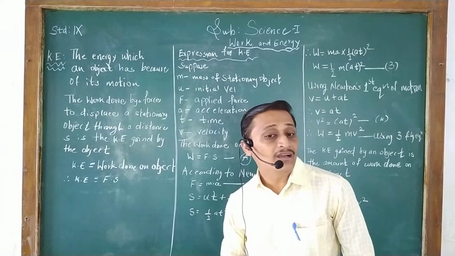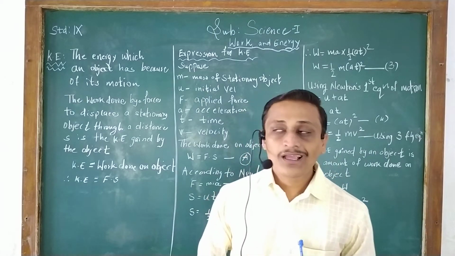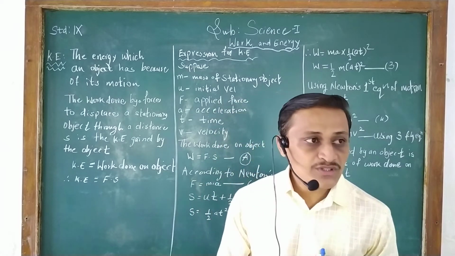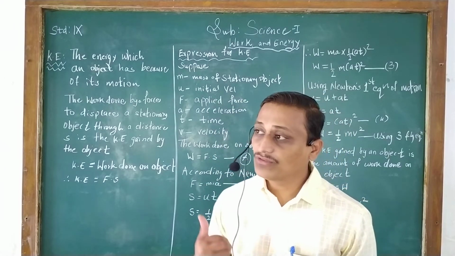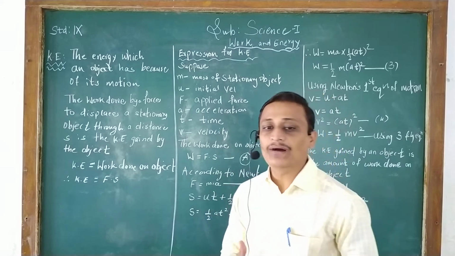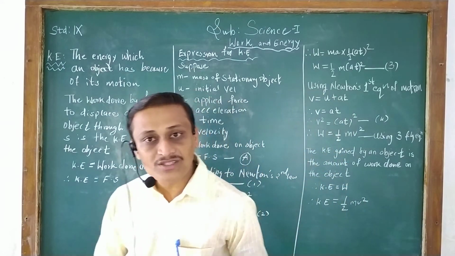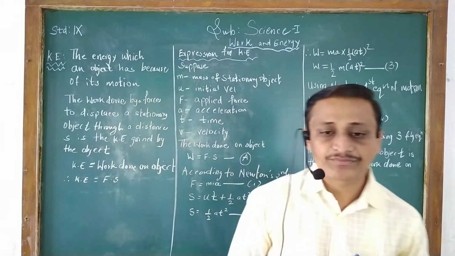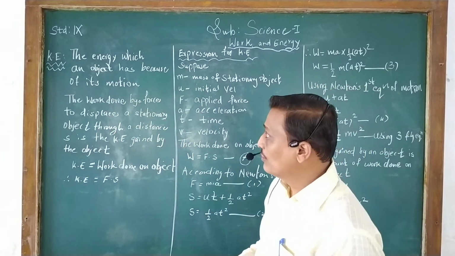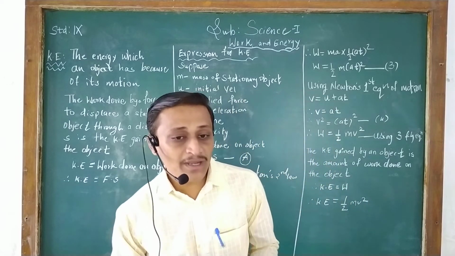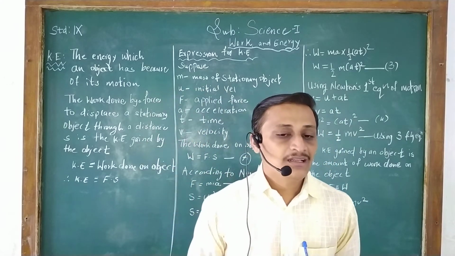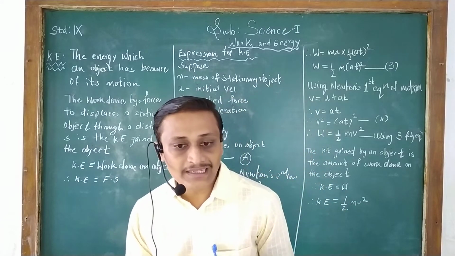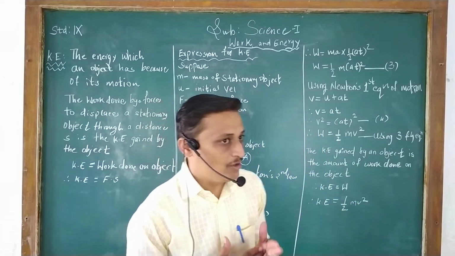From that, what can we define? The energy by which an object moves because of the force applied by a moving object on a stationary object is called kinetic energy. The work done by a force to displace the stationary object through a distance is the kinetic energy gained by the object.